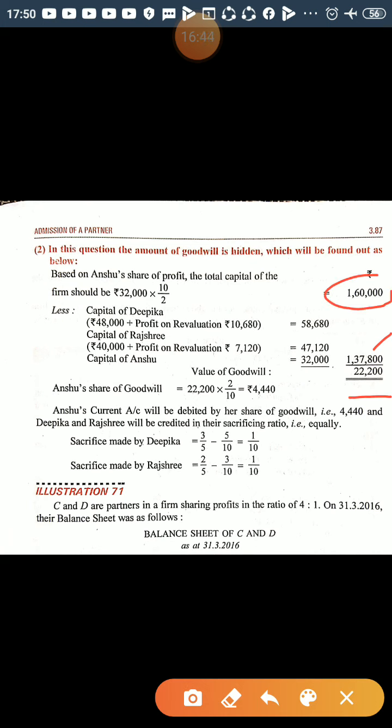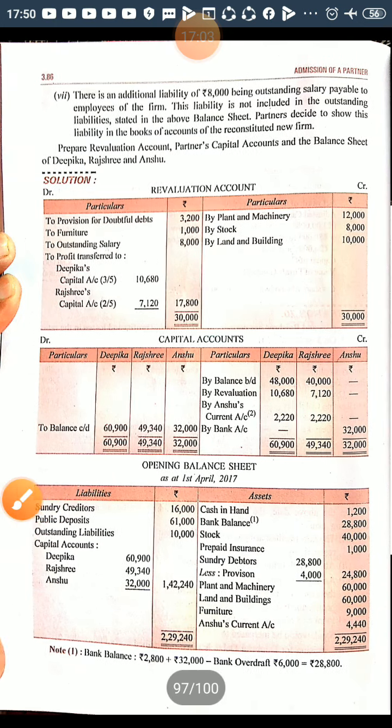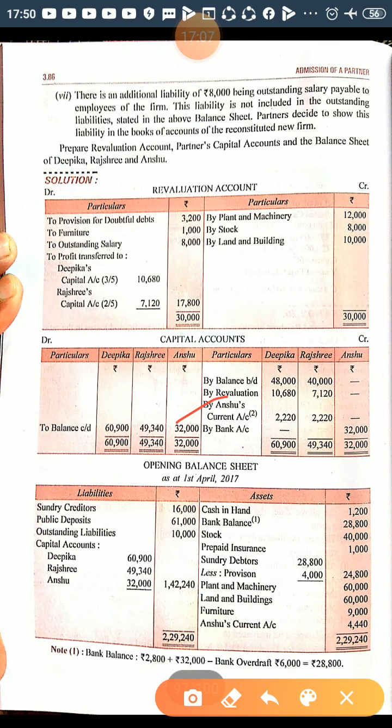She is coming for 2 by 10, so the share of goodwill is 4,440. This will be shared by the old partners in their sacrificing ratio, and the journal entry will be Anshu's current account debited to Deepika's capital account and Rajshri's capital account, and the amount will be 2,220. This is shown here by Anshu's current account 2,220. Anshu's current account was debited, so her current account is showing a debit balance, which will be shown on the asset side, and this final balance will be shown on the liability side.